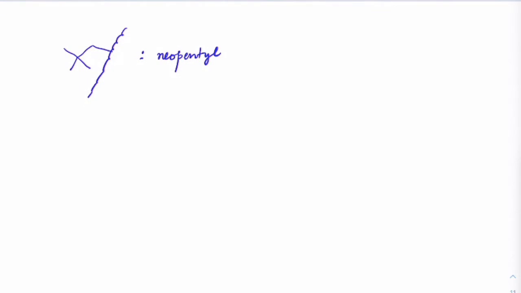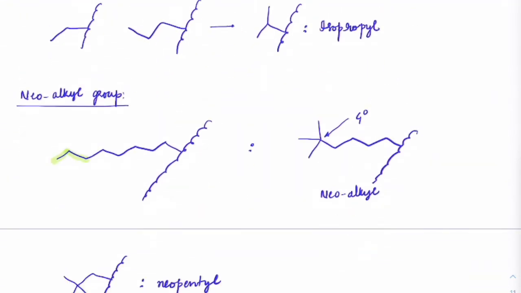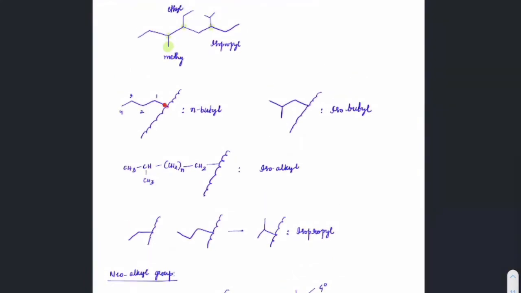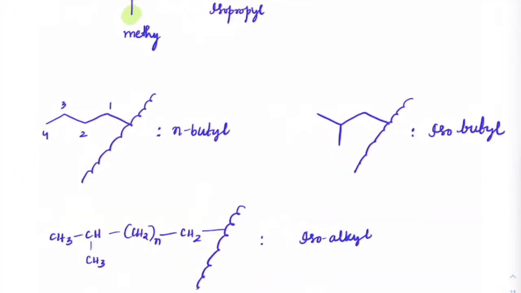Other than that, if you check these cases, there is only one carbon which is connected, the first carbon connected to one more carbon on the branch chain. So for instance, if you check this first carbon here, it is only connected to one carbon in the branch chain. Here also this carbon is connected to this carbon here.